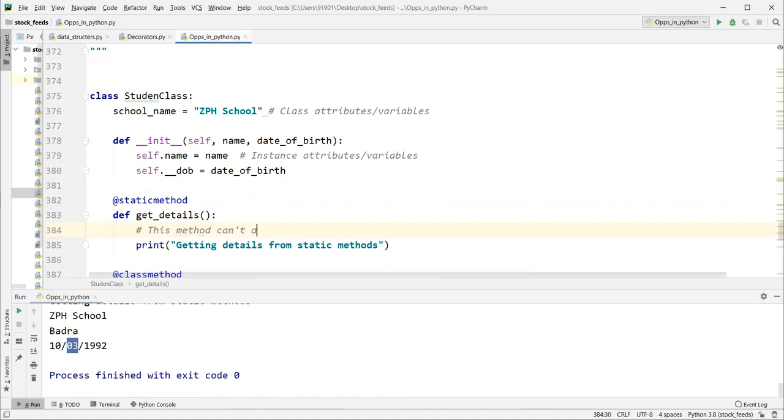This method cannot access class attributes or instance attributes.